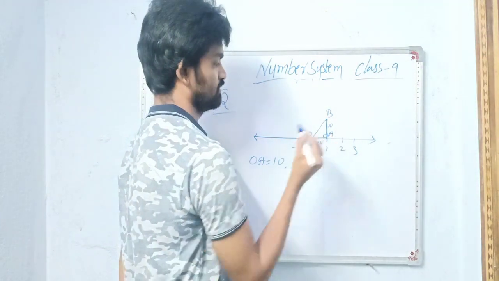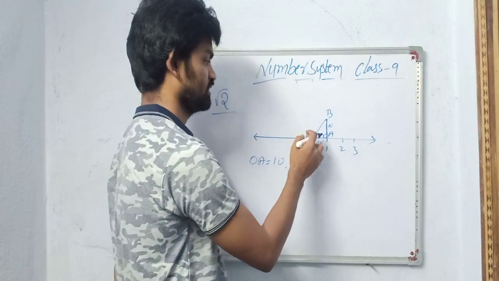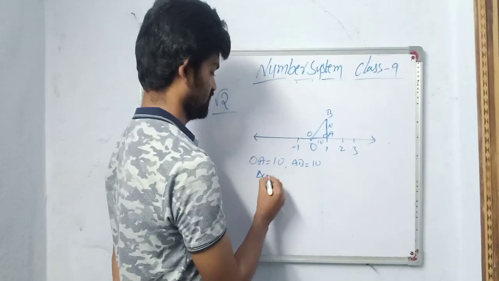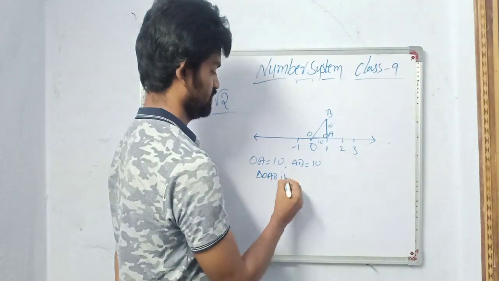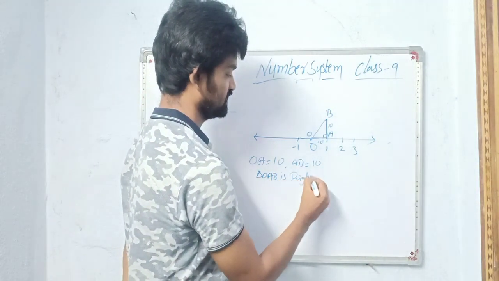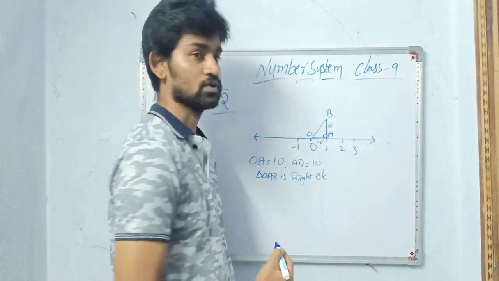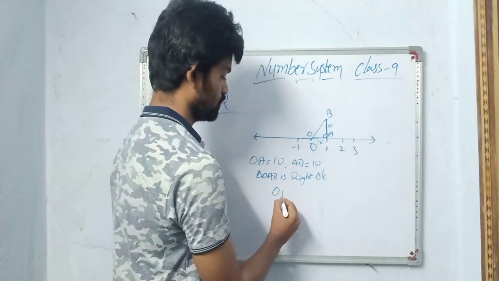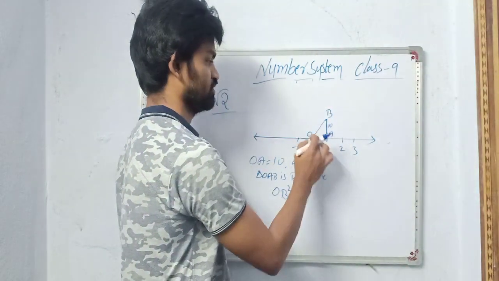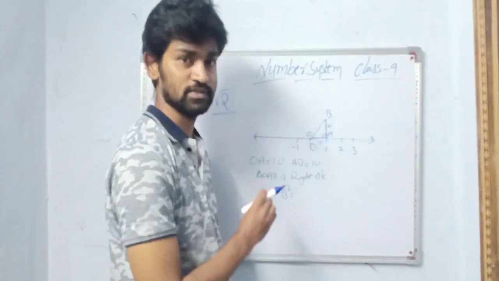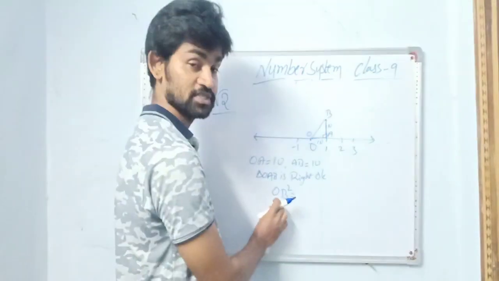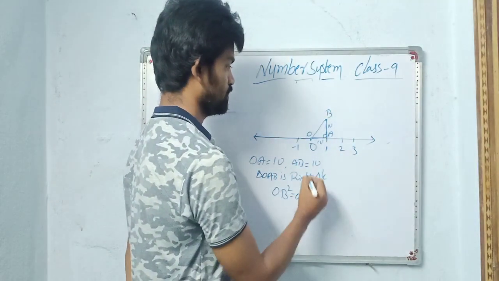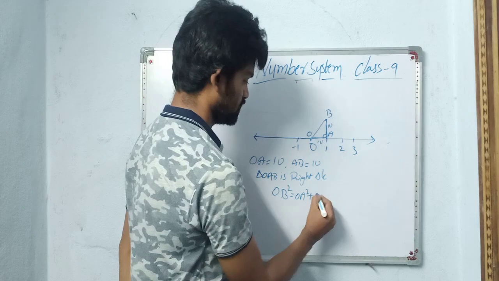See, this is perpendicular. Now this is a right angle triangle. Triangle OAB is a right triangle. So in right angle triangle we have Pythagoras theorem. What is Pythagoras theorem? OB square, that is hypotenuse square. OB is opposite to right angle, so it is hypotenuse. OB square, hypotenuse square, is equal to OA square plus AB square.